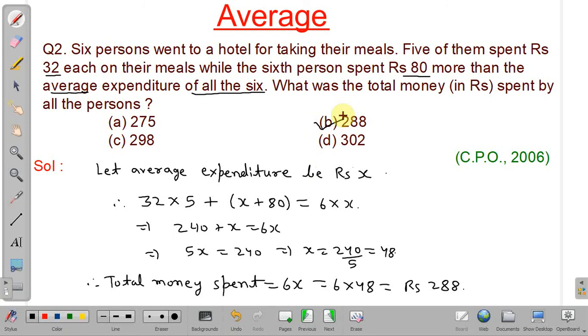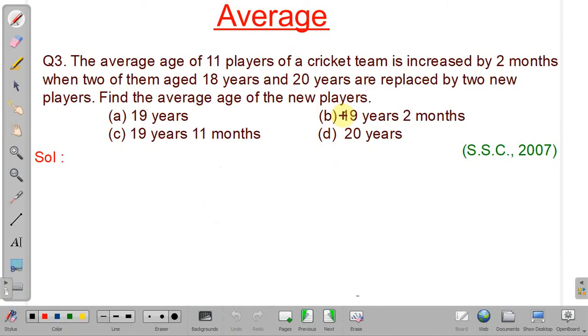We will discuss the next problem. See, in this problem, what is given? The average age of 11 players increased by 2 months when two of the players were replaced. Okay, and the replaced players were aged 18 and 20 years. So we have to find the average age of the two new players. Okay, see, when these two players were replaced, the average age increased by 2 months and the number of players is 11. So what will the total age be?